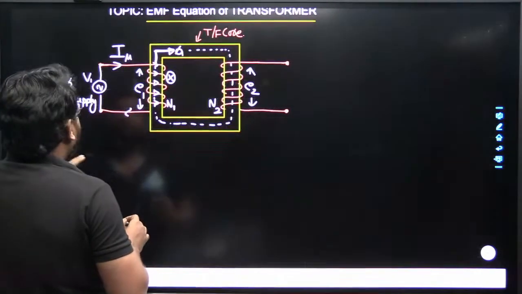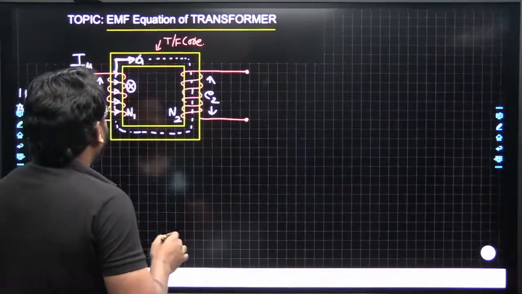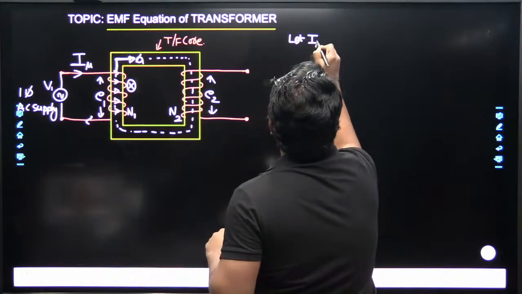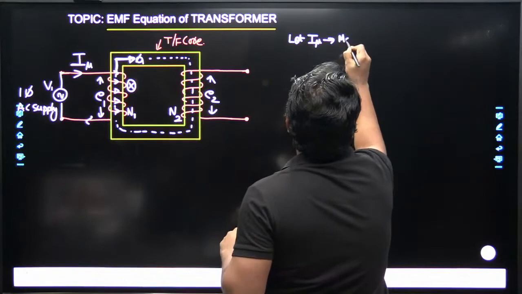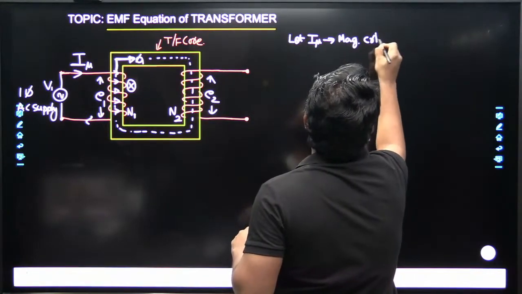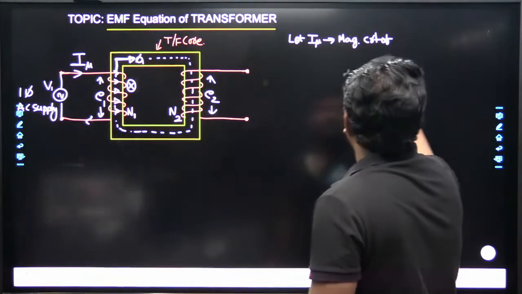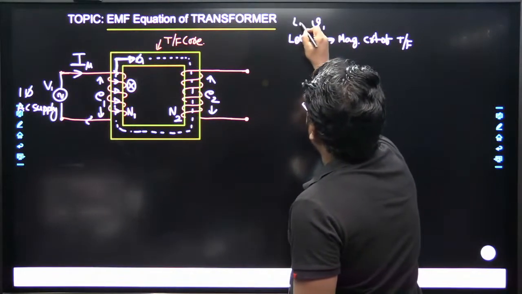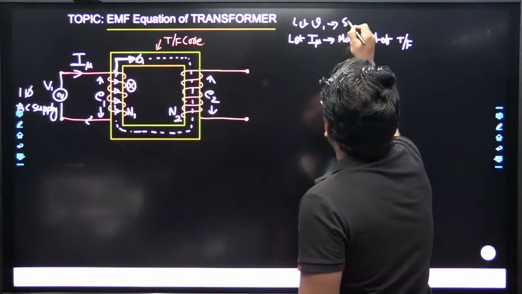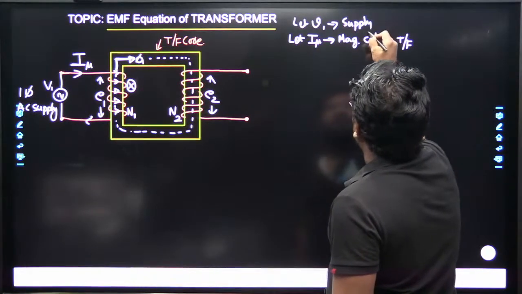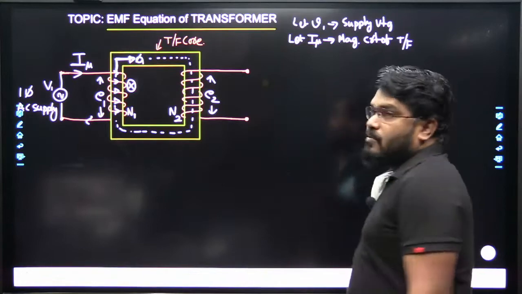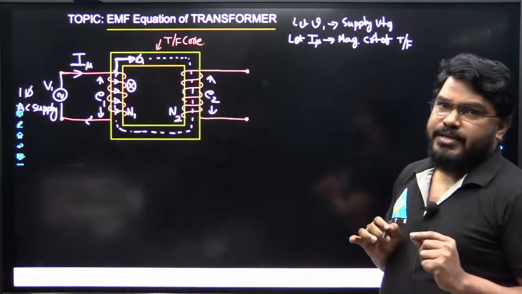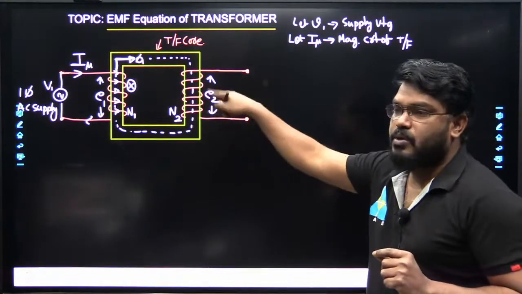See here, all of you. Let Im be the magnetizing current of the transformer, and let V1 be the supply voltage, or applied voltage, of the transformer. The transformer is of a purely inductive nature.